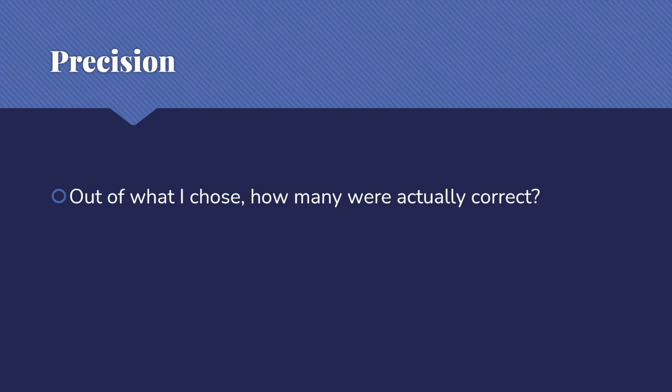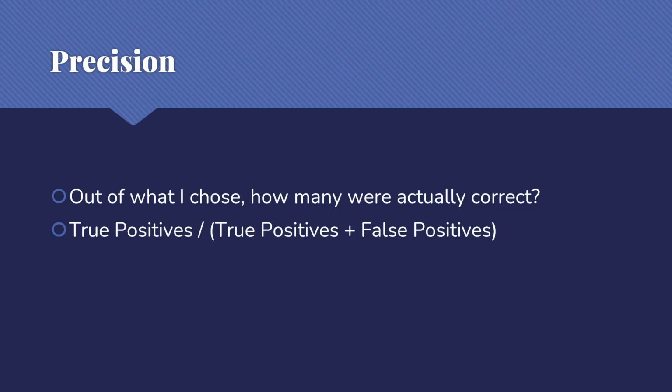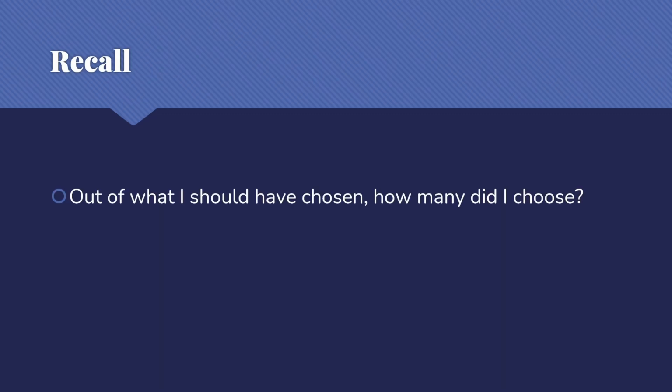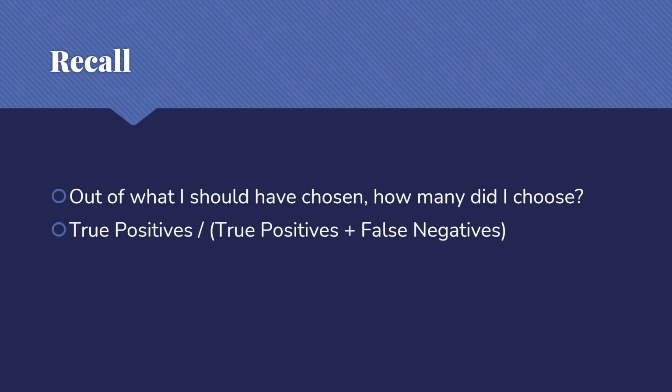So then we end up with a couple of metrics. The first one's precision. And what precision is asking is, out of the things that I picked, that I labeled as positive, how many of those were actually correct? That formula would be true positives over the sum of everything that I labeled as correct, the true positives and the false positives. Then we have recall. Out of what I should have chosen, how many did I choose? So once again, we have the true positives as our numerator, but this time we're dividing by the total number of things that we should have picked as positive.